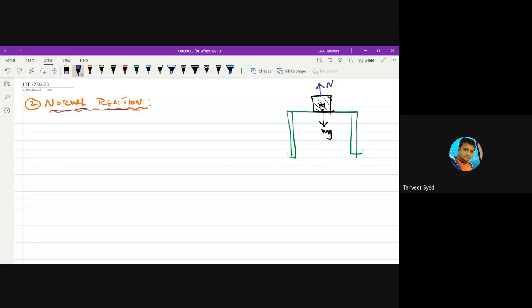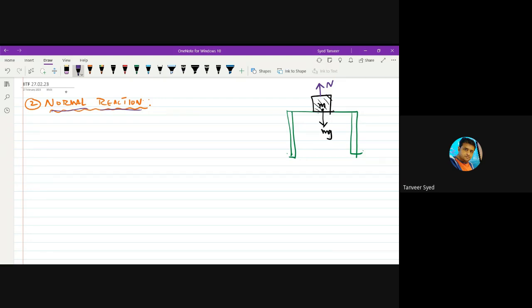Normal here does not mean normal of English, it is normal of mathematics. Normal of mathematics means perpendicular. So the direction of this force will always be perpendicular to the surface with which the body is in contact. That's why it is named normal reaction. It is a reaction force which always acts perpendicular to the surface with which the body is in contact.